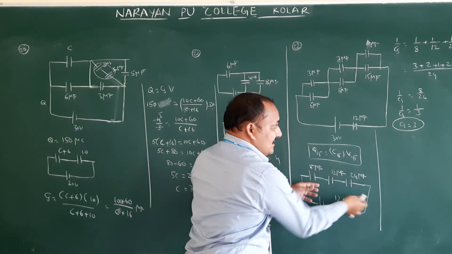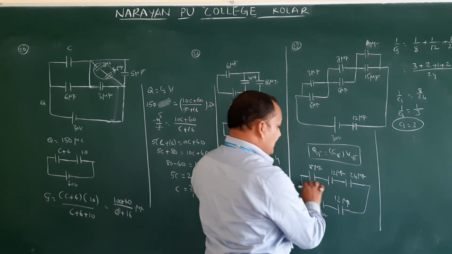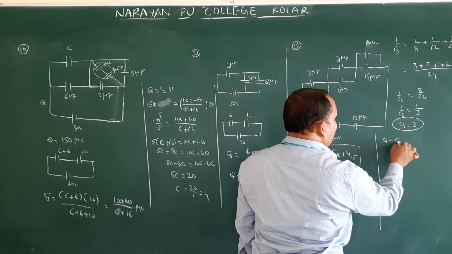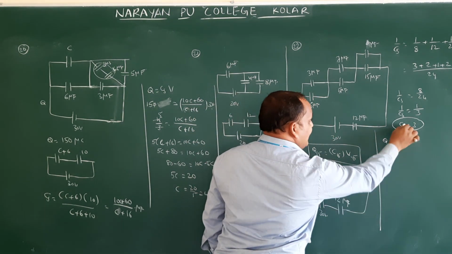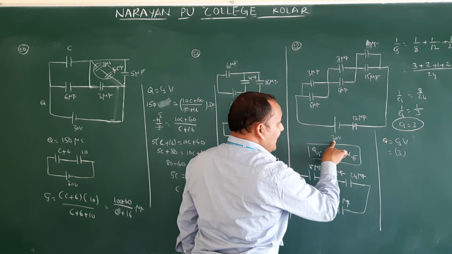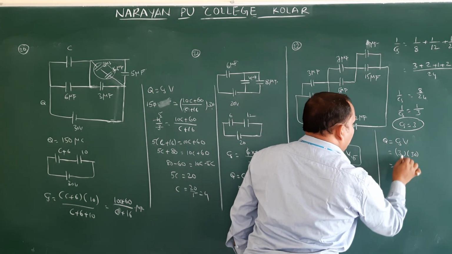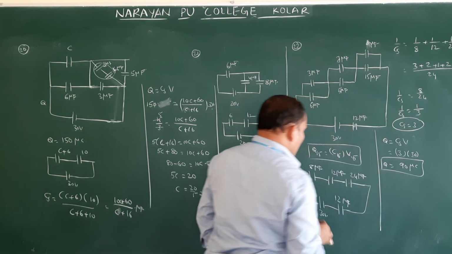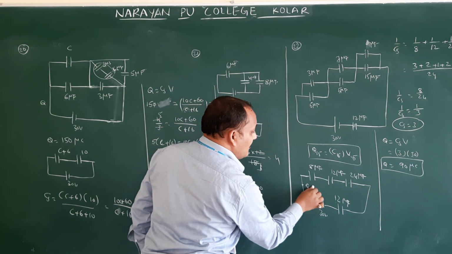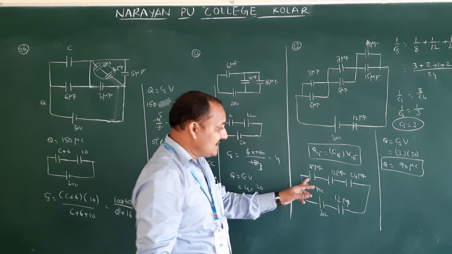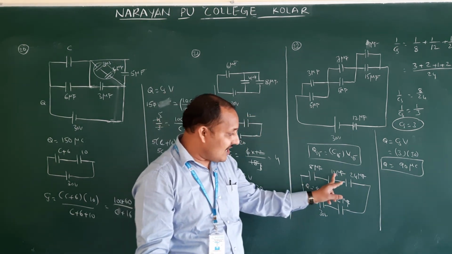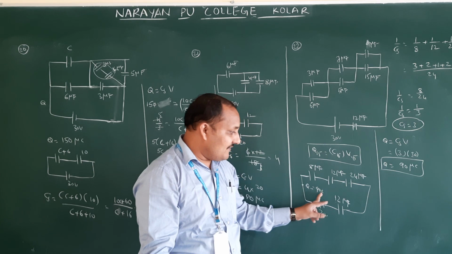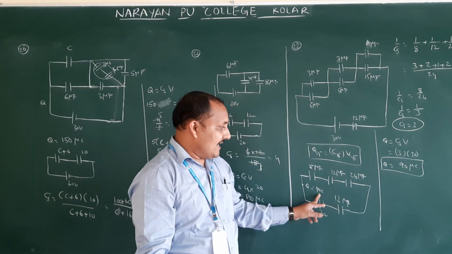So what is the total capacitance we got? 3. Then what is the charge entering here? Q is equal to CS into V. What is the CS value? 3. V value 30. That is nothing but the total charge entering here, Q is equal to 90. Now what is the charge on 8? 90. Charge on 12, 90. Charge on 24, 90. Charge on 12, 90.